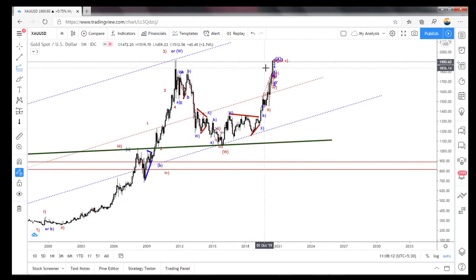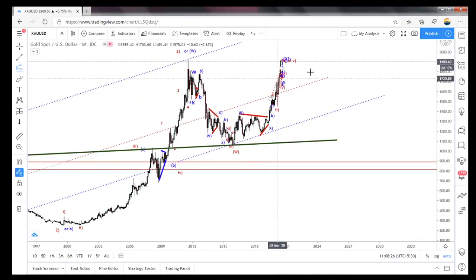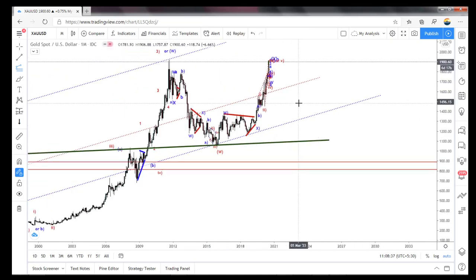And the same thing, if it breaks, for me the next thing is only a triangle, because in the next alternative this could be a third wave, and the fourth wave could be a triangle also, or if it is a W, the X wave could be a triangle also. So from here I am expecting a triangle, or in a rare case, if it doesn't break this high and it drops, there is a lot of chance to break this 1046 low. So that becomes a regular flat.